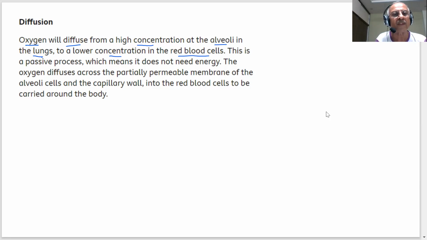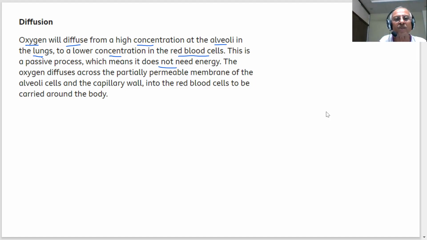This is a passive process, which means it does not need energy. Important. This is a spontaneous process. No energy is required. Spontaneous processes don't need energy. I'm inhaling oxygen. This is a spontaneous process. I don't need energy for that. Got my point? It is spontaneous because oxygen at higher concentration will flow into lower concentration.